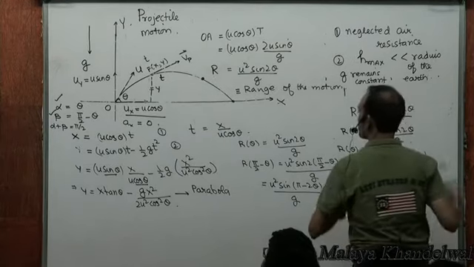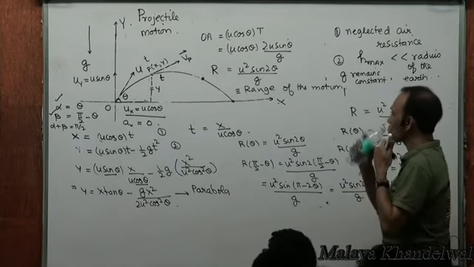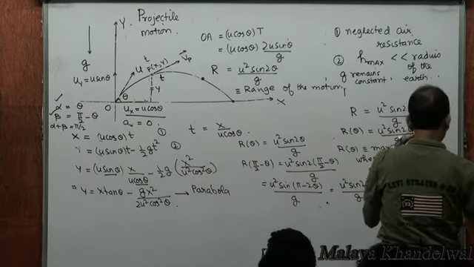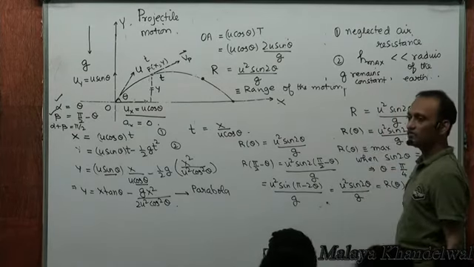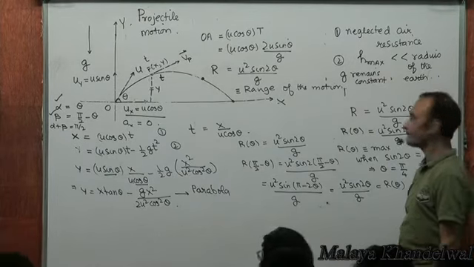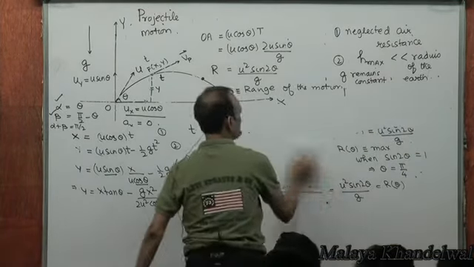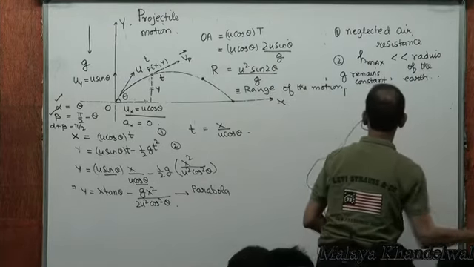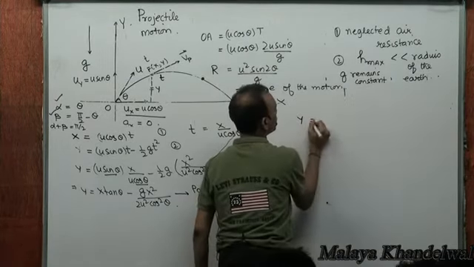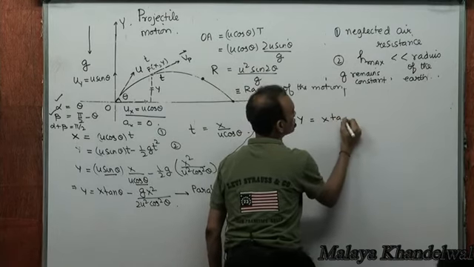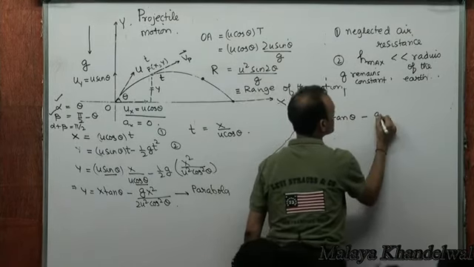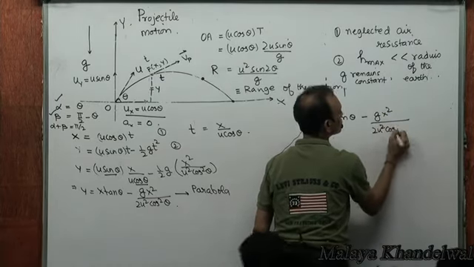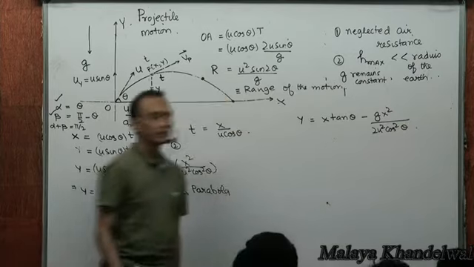Not only that, can I wipe this off? The equation of the trajectory as it turns out is y equal to x tan theta minus gx squared by 2u squared cos squared theta, right?